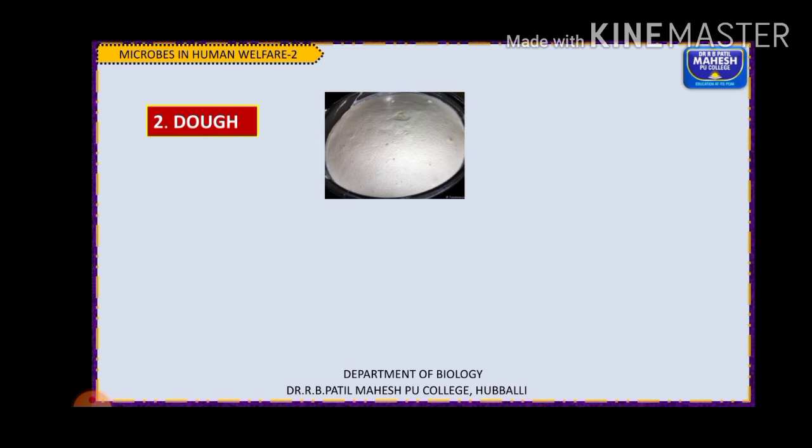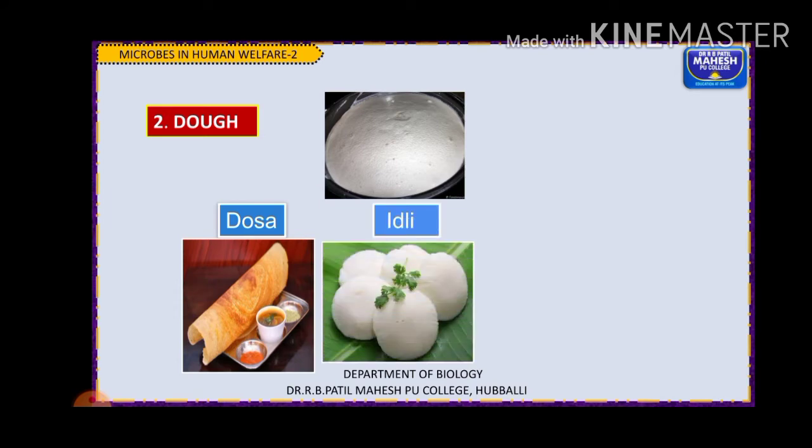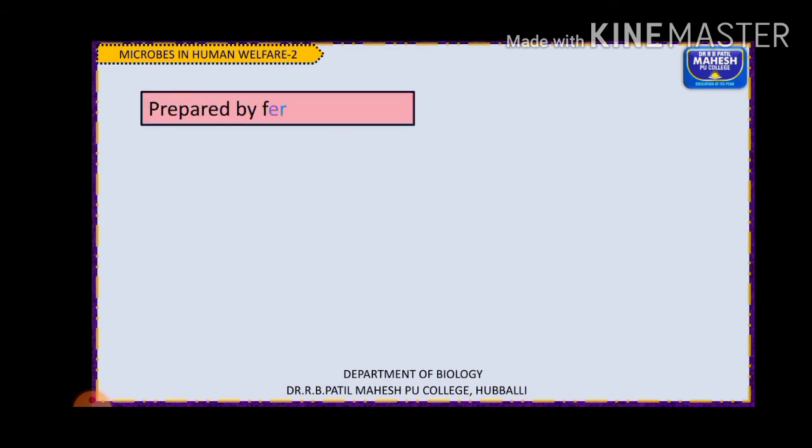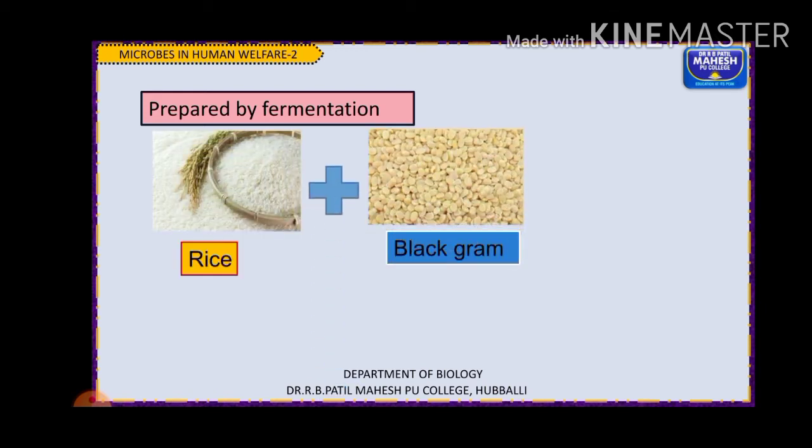Next, coming to the dough of idli or dosa, right? So how is this batter of the idli or dosa prepared? It is nothing but a preparation of fermentation, right? By fermenting the rice and the black gram, or you can say urad dal, the two are allowed to ferment for around 6 to 12 hours.